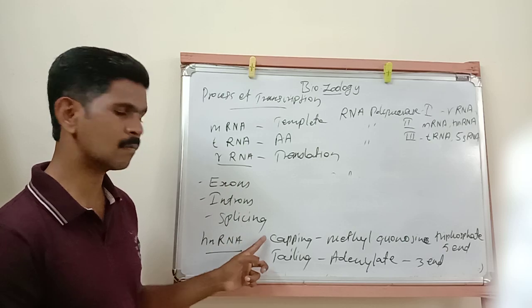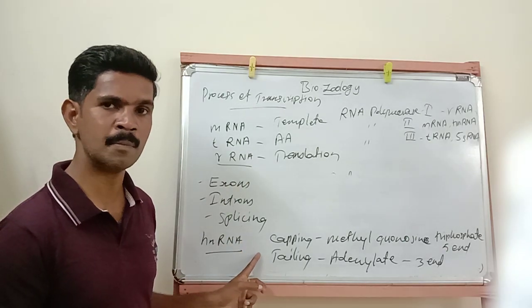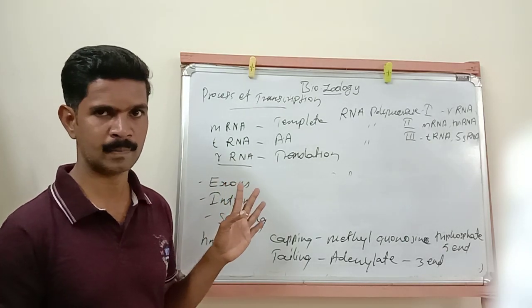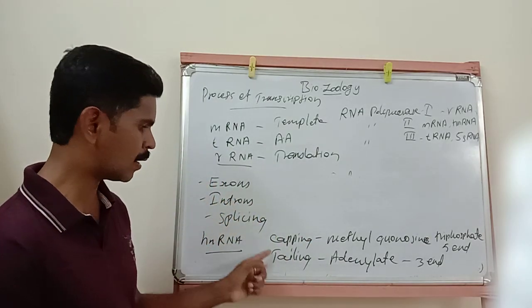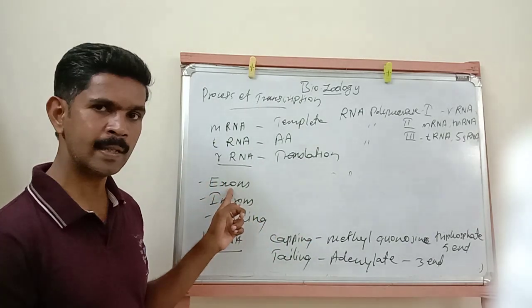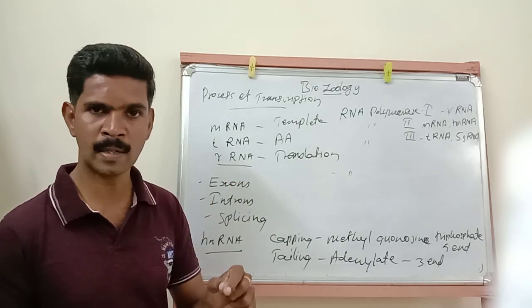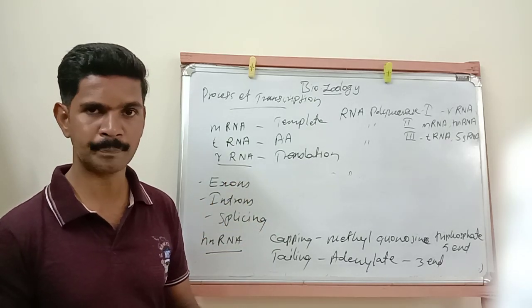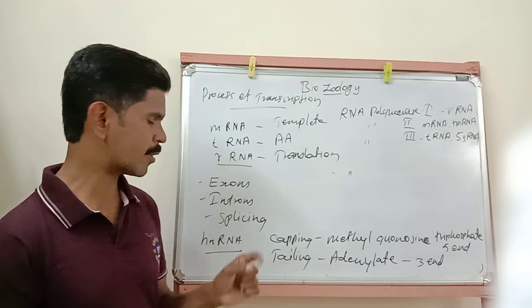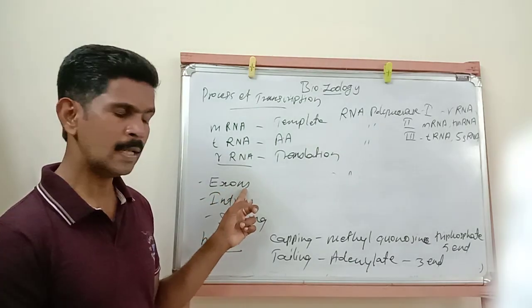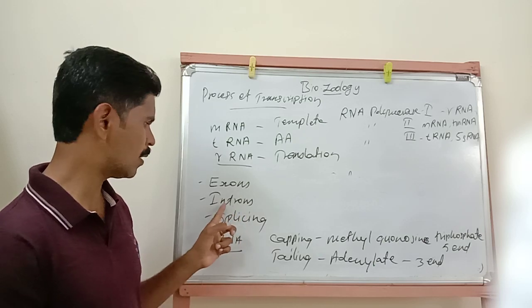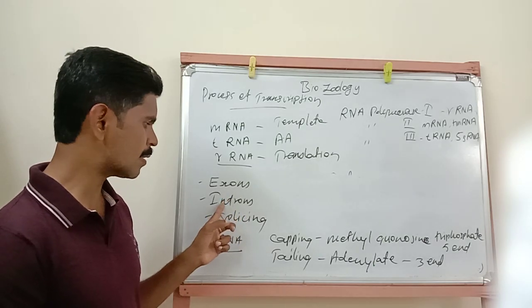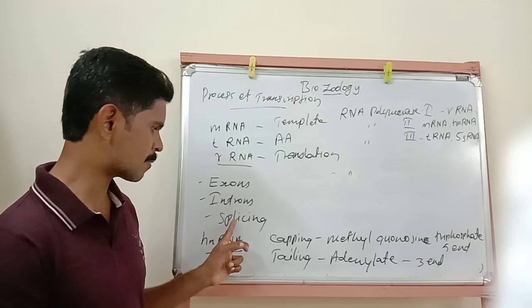All these terms are very important for 2-mark questions. So once again, repeat all these 2-mark questions. Exon means, in some monocistronic structural gene, some coding sequences are there, they are called exons. Some non-coding sequences present in the structural gene are called introns, and these introns are removed by a process that is called splicing.